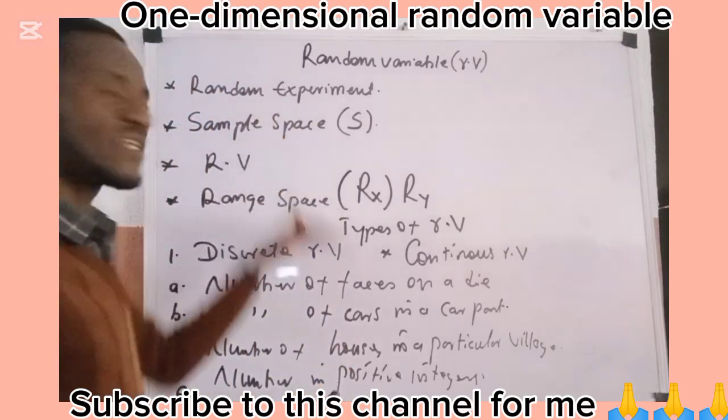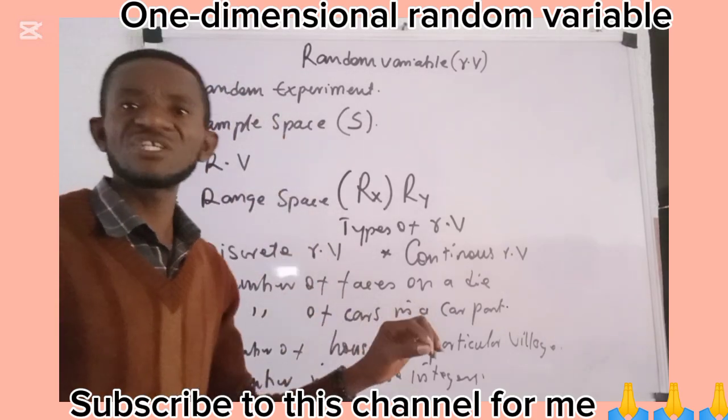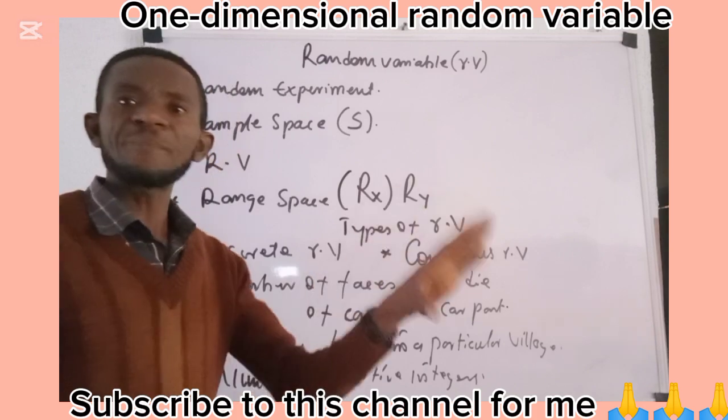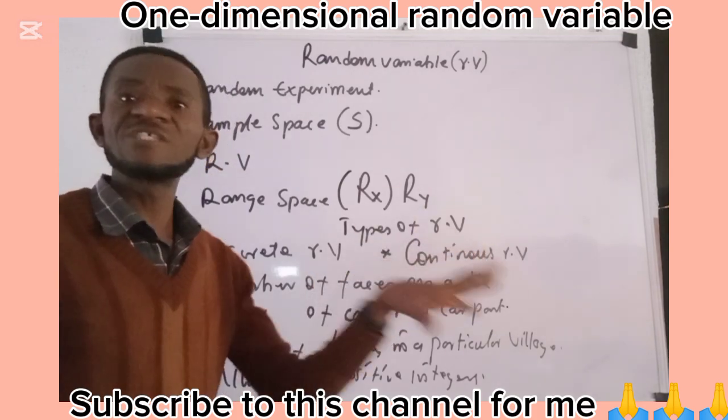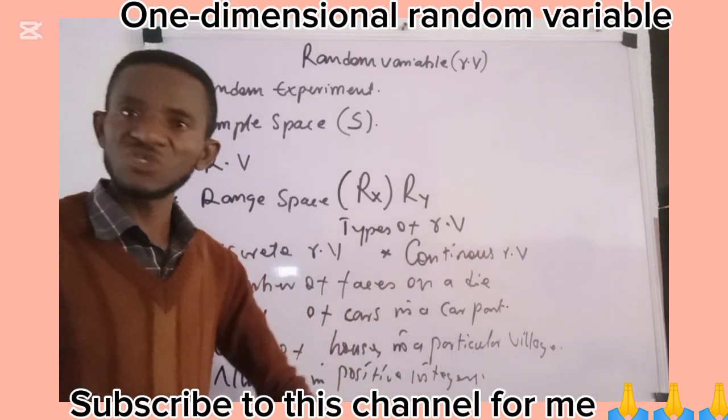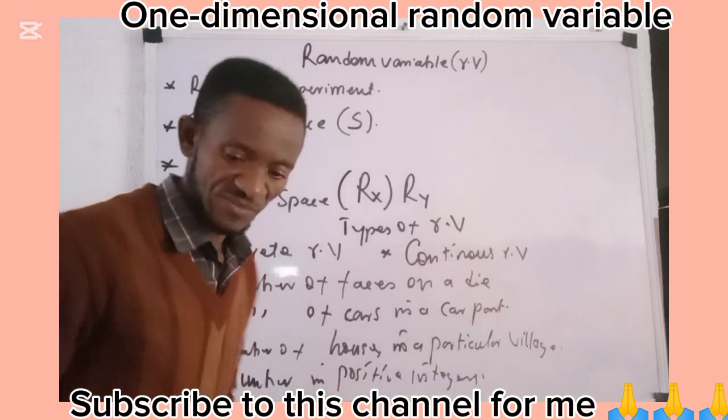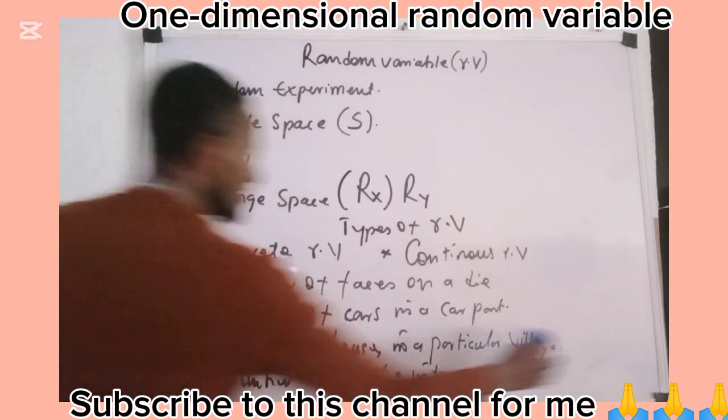So permit me to clean here while we talk about the determination of the sample space, the range space, and the probability distribution of a flip of coins. Permit me to clean this.